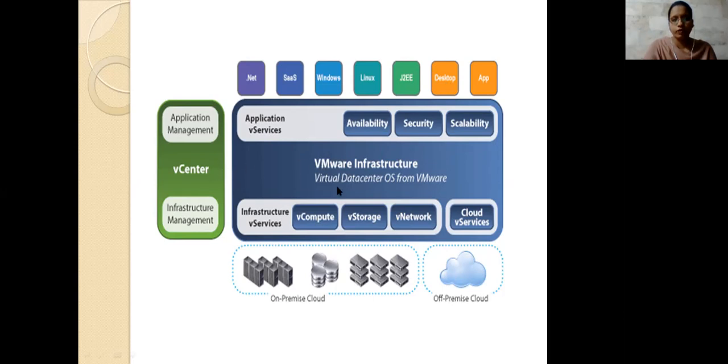So this VM software data center means you can provide anything, and it has to be monitored. If it is application oriented, it accepts the application management here. If it is infrastructure oriented, the management of all these things will be done by the infrastructure management. So here, the cloud services are provided both on premises and off premises. And next, I am providing the application oriented ones, which are scalable.